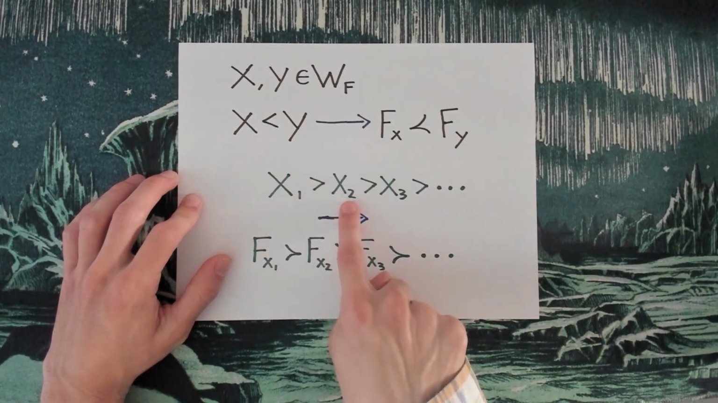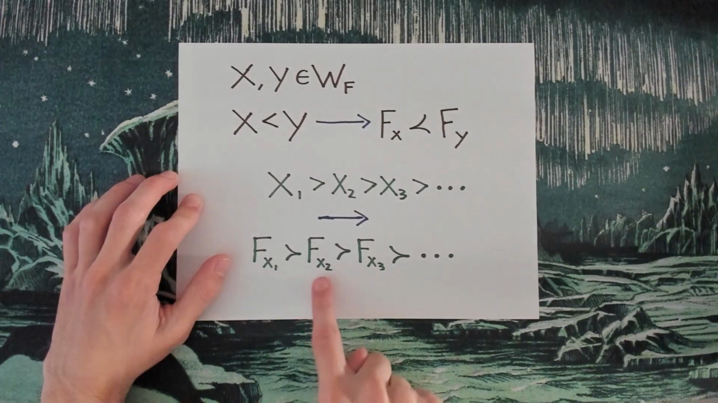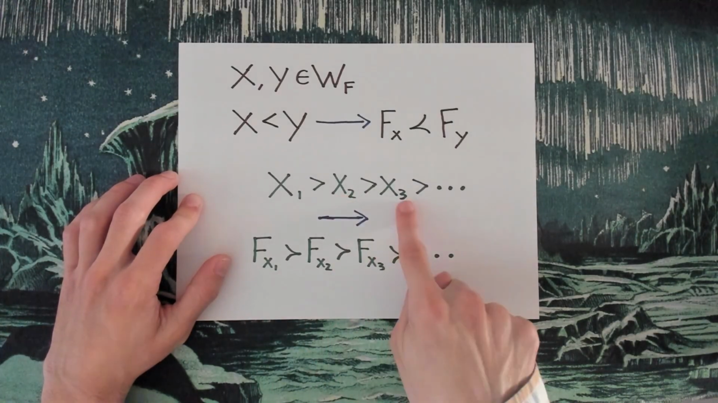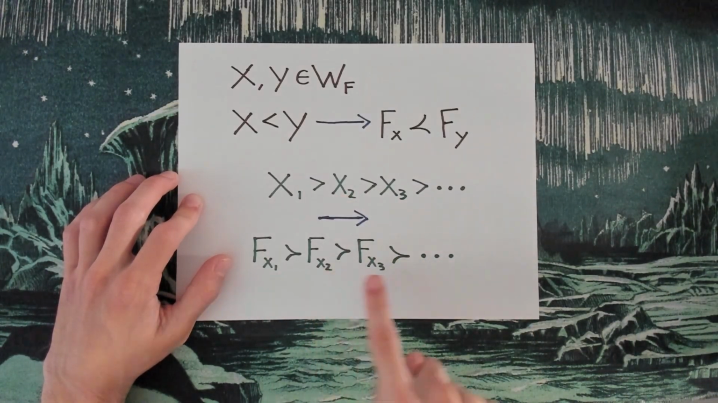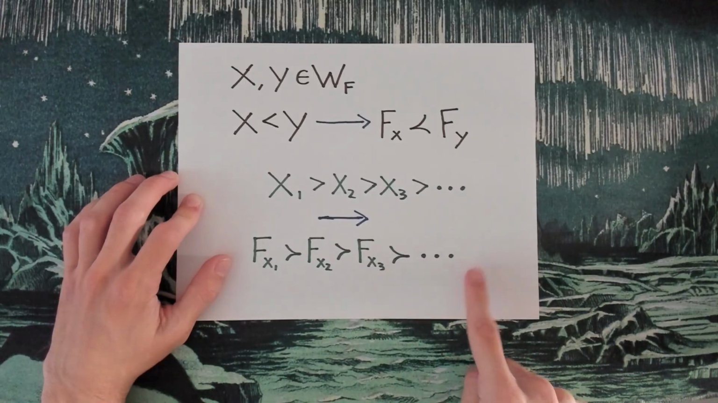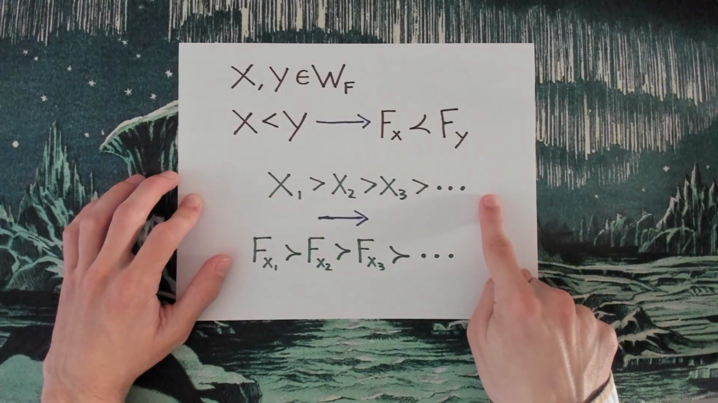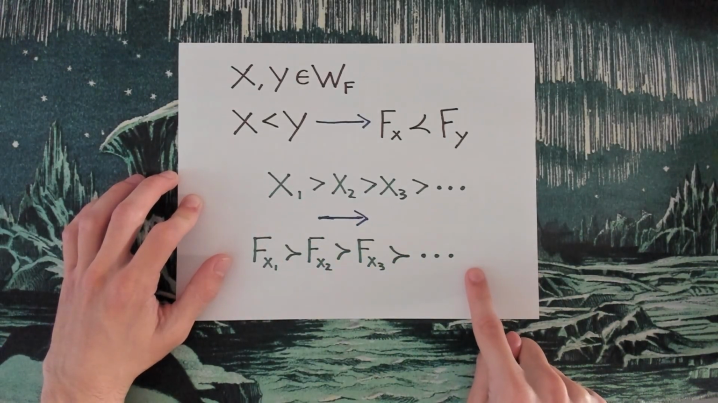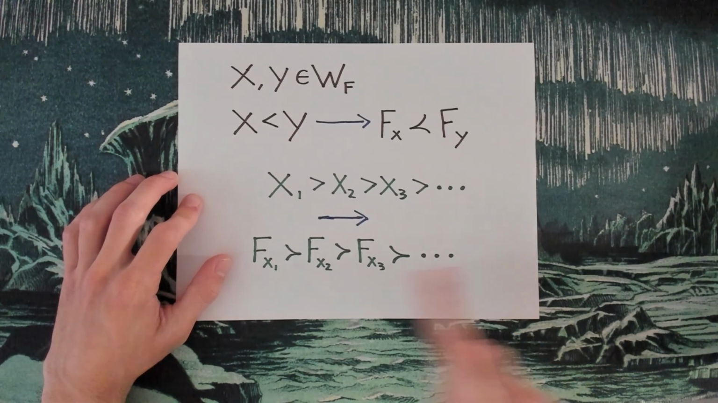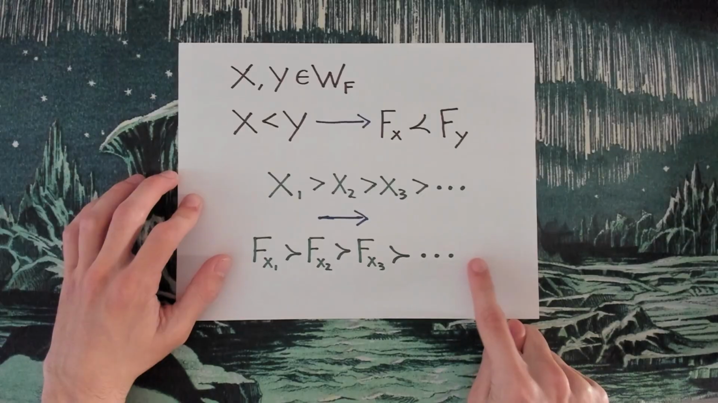So x1 greater than x2 implies f(x1) greater than f(x2). x2 greater than x3 implies f(x2) greater than f(x3), and so on. So if we did have an infinite descending chain, then we would have an infinite descending chain of theories. However, we supposed that there was no infinite descending chain of theories. We chose an ordering on the theories that was a well-ordering.